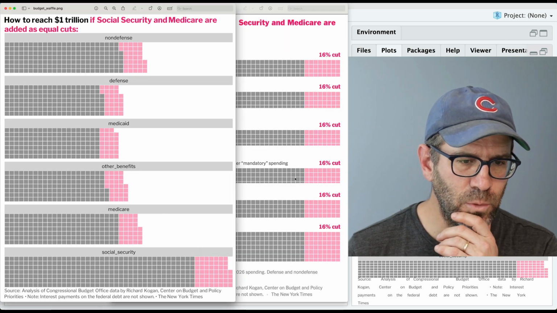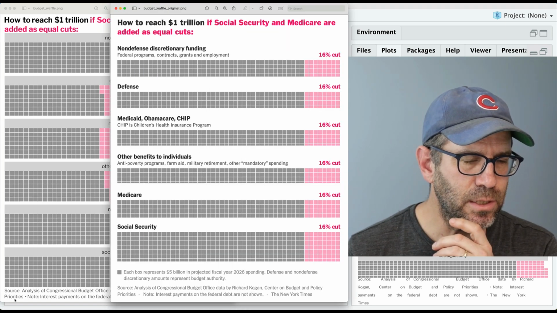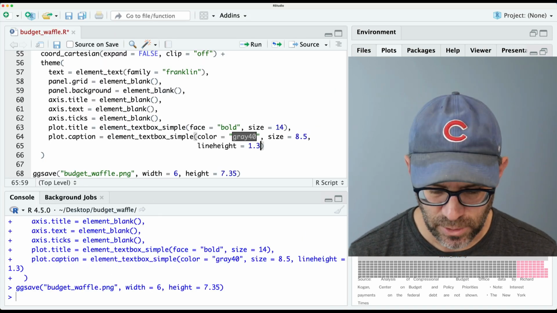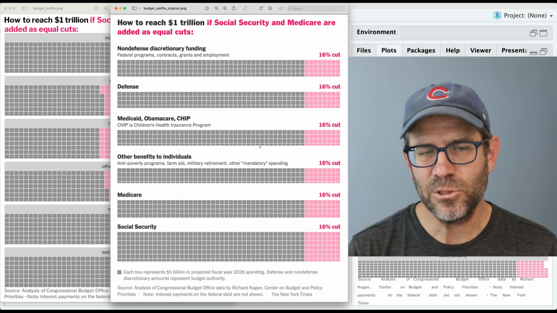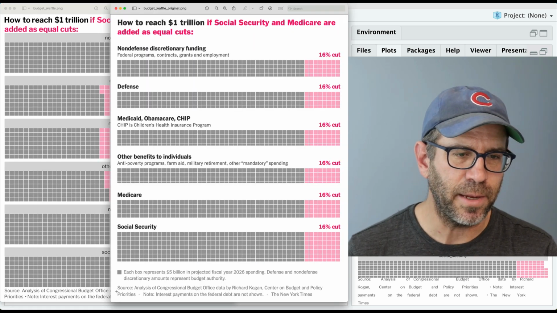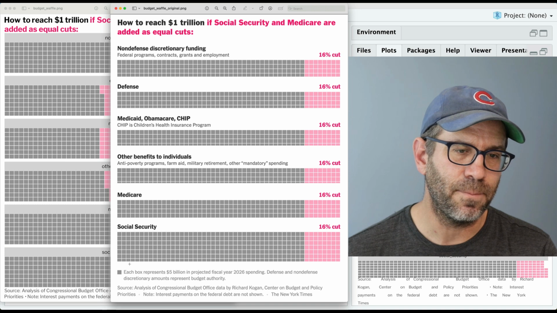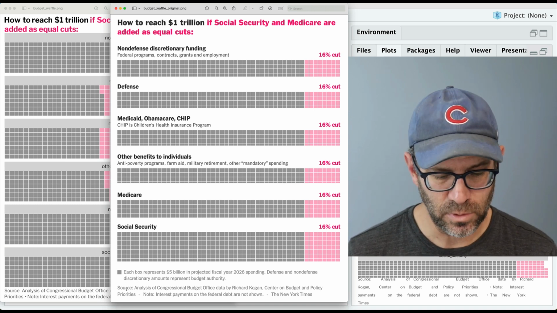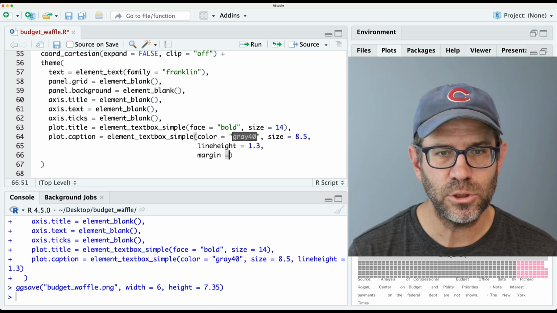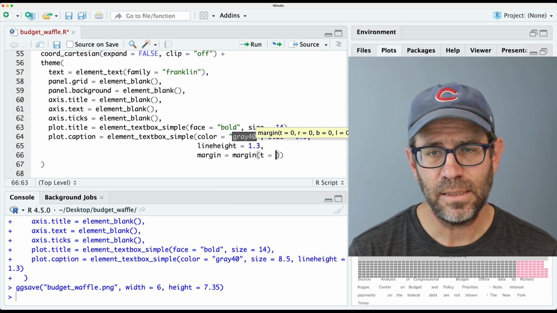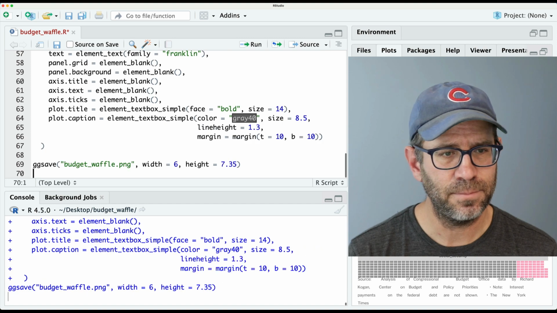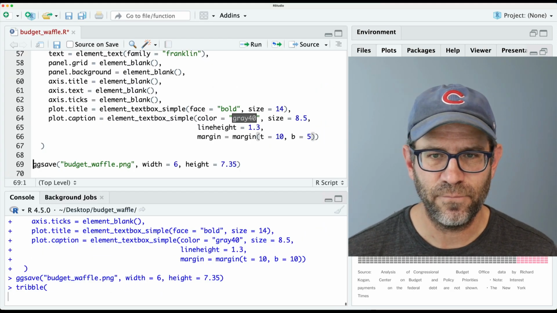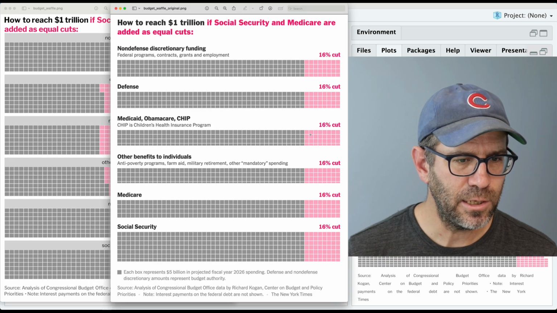Now looking at this, we want to add some margin to the bottom and top of that caption. So again, I don't want to go too crazy with all these margins and futzing, but there is a bit of space between the caption and the bottom of the plot, as well as where this legend is. So let's go ahead and add some space. So we'll do margin equals margin, T equals 10, B equals 10. All right, maybe that B equals 10 is a little bit too much. So let's go ahead and bring that down to 5. And I think that's going to be pretty good.